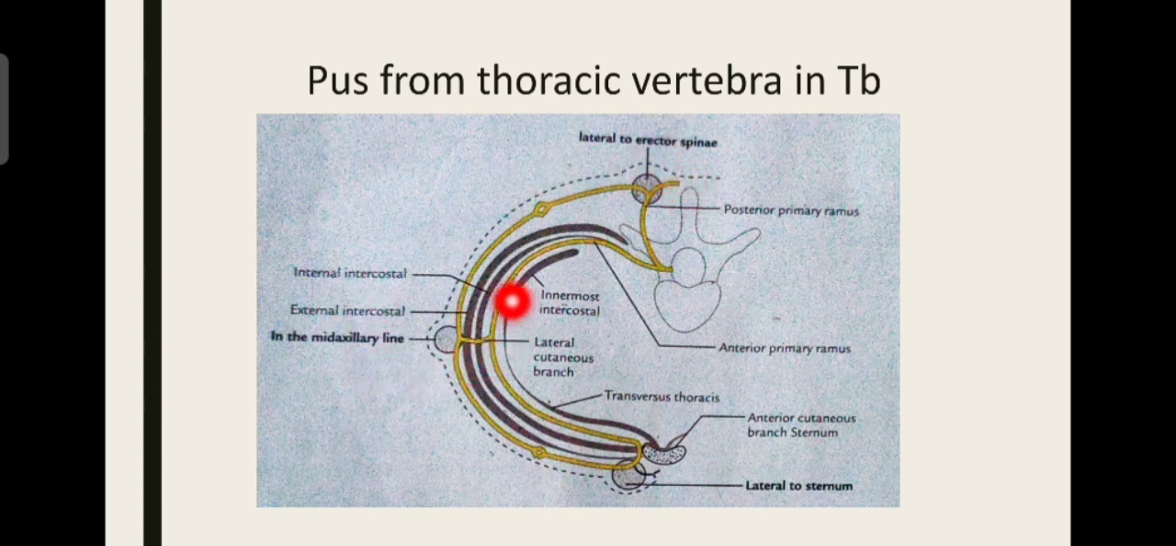Then the mid-axillary line, where the lateral cutaneous branch emerges. Then lateral to the sternum, where the anterior cutaneous branch emerges. So these are the sites where there will be abscess collection, that is the pus from the tuberculosis gets collected.